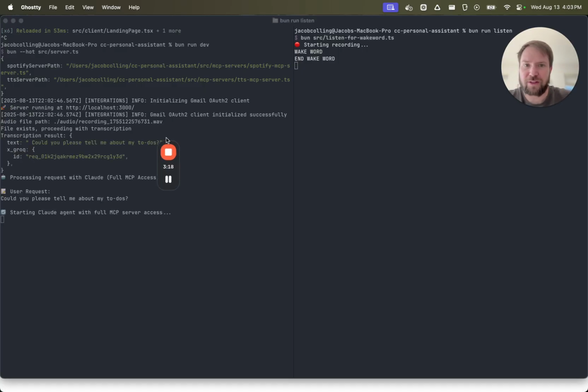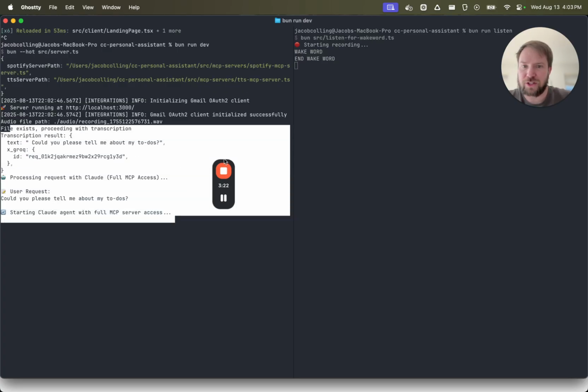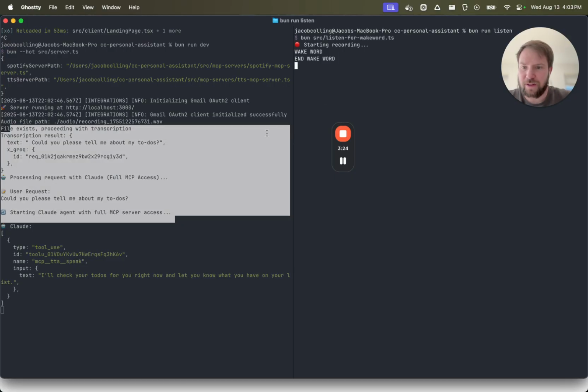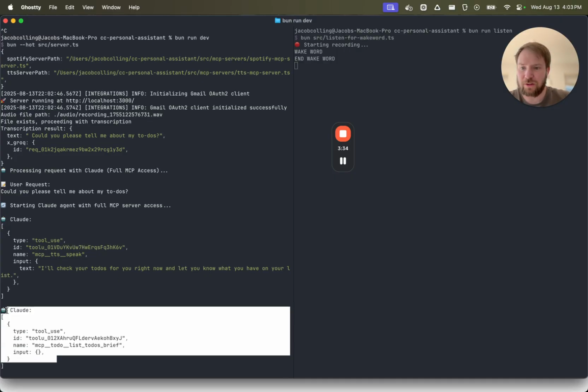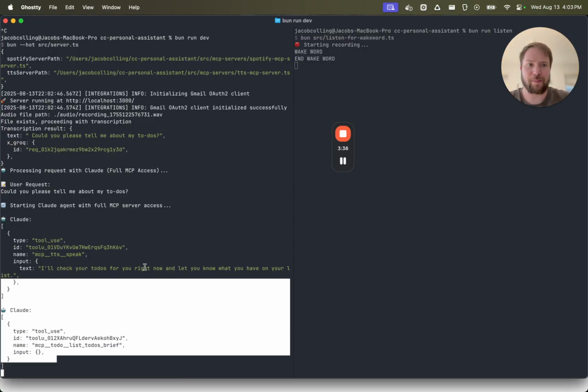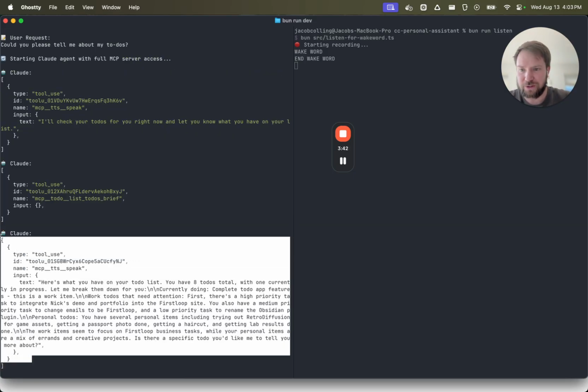All right, so we see that we got the wake word detected here and it ended. And now we see Claude Code spinning up. I'll check your to-dos for you right now and let you know what you have on your list. So here we're using a text-to-speech tool in Claude Code, and it's now listing out my to-dos, and it'll probably do a little bit of thinking here and then continue to explain my to-dos to me using that text-to-speech tool. So here we go. Now we can see the results back from that.